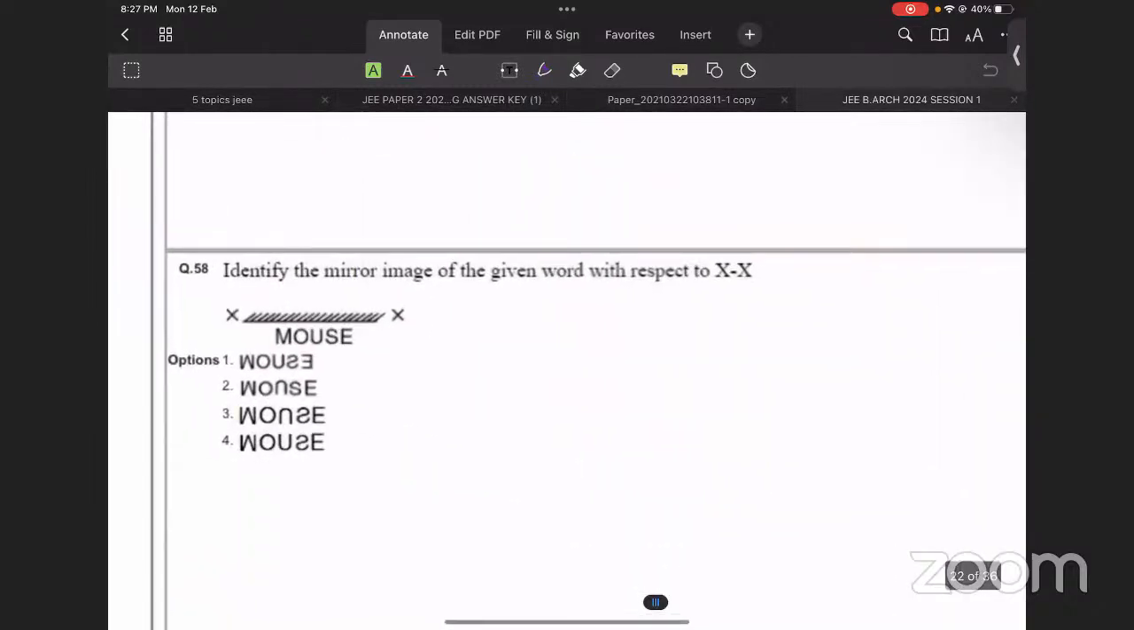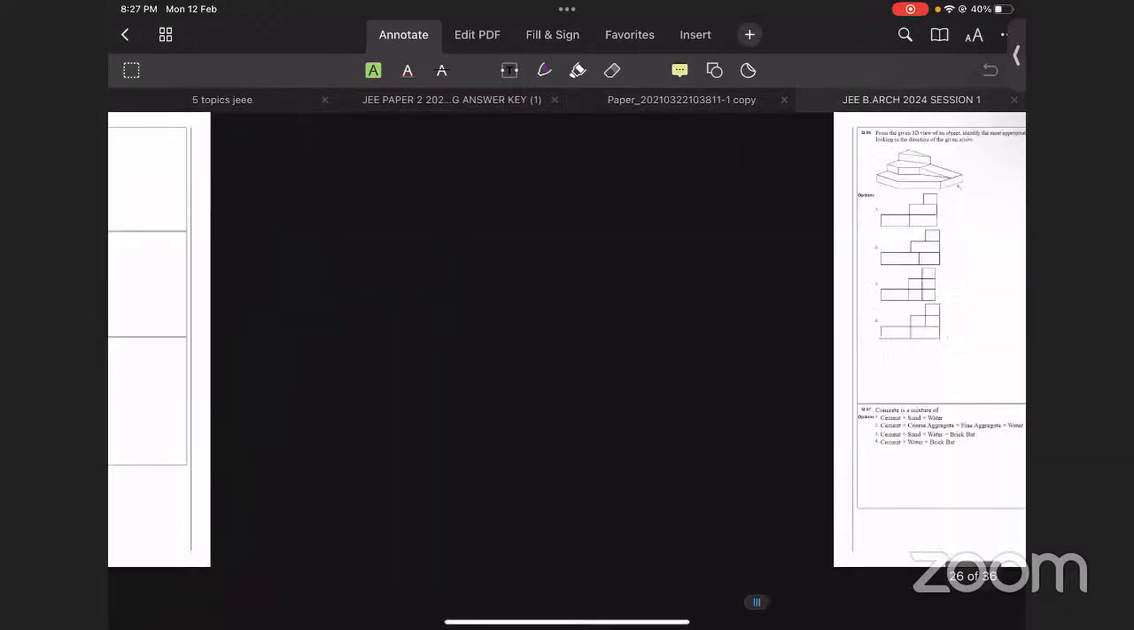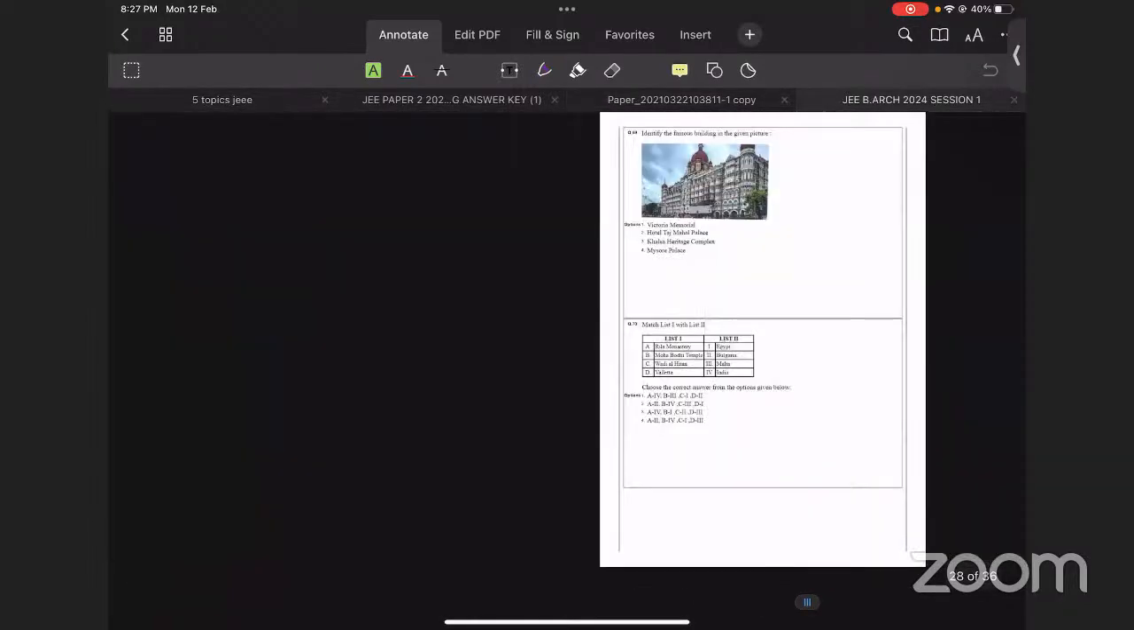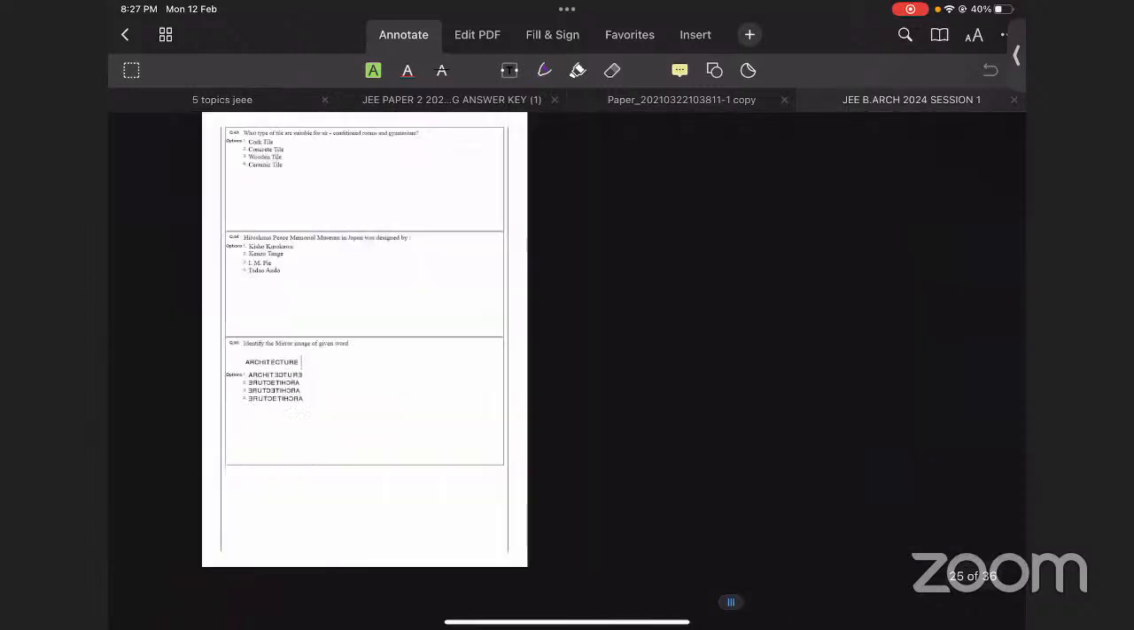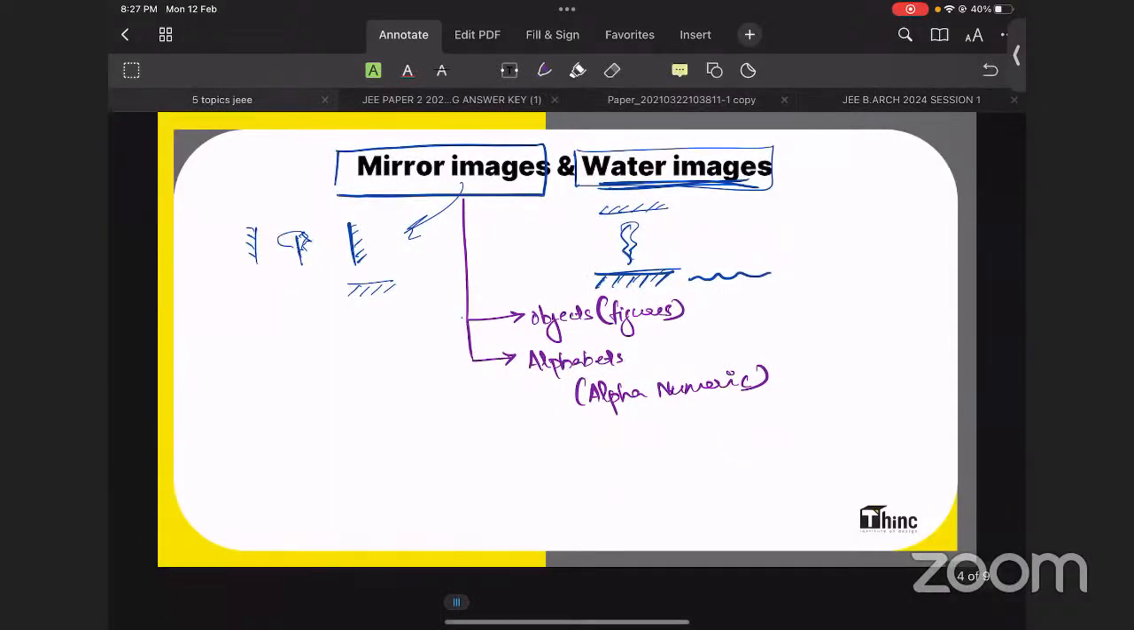This is an alphabet-based question. Let me see whether numeric also. Okay, numbers were not included this time, but letters were there. Mirror on right side, mirror on bottom. Every time, these letters have been a part. So alphabet-related questions or alphanumeric questions. And we had discussed how to solve these questions, and shortcuts for solving them also we had discussed.